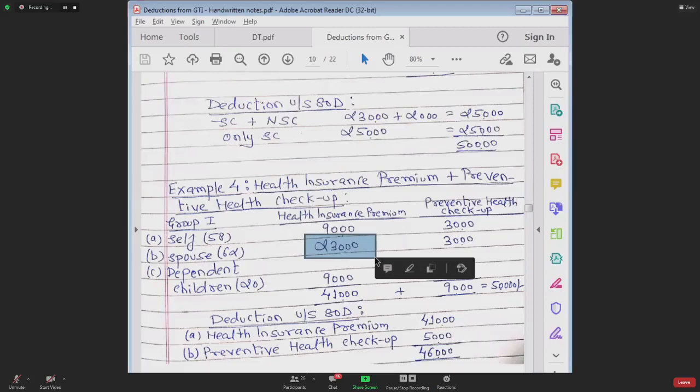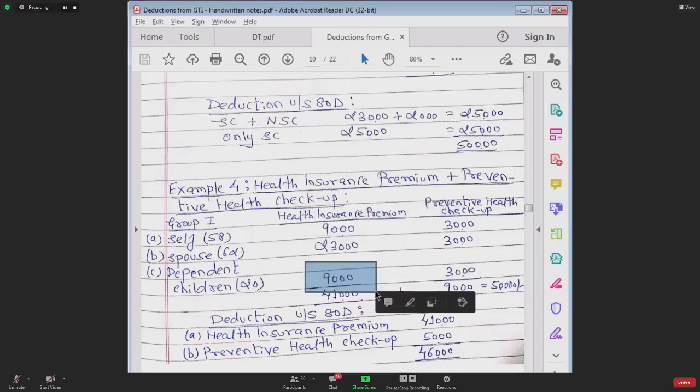And then we have a general limit of 25. Out of that 25, 5,000 is already taken by preventive health checkup. So we are left with how much? 20. And the health insurance premium for self and dependent child does not exceed 20. It is only 18,000. So health insurance premium for